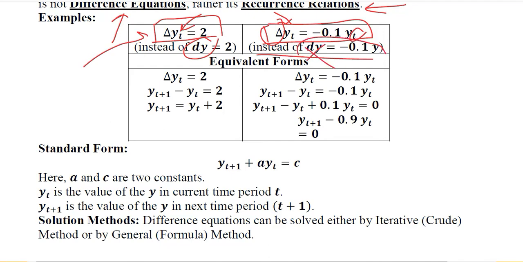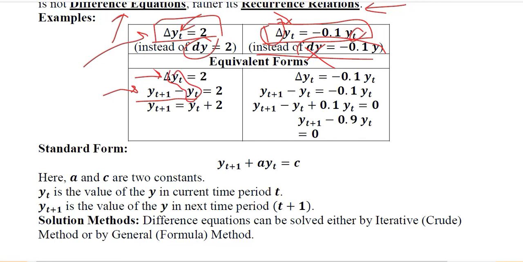Now we can write these in an extended way. Instead of writing the delta, we can expand them. That is yt plus 1 minus yt, because we know that this is the change in yt, and when we take the change, we write t plus 1, the lead variable, before it, and we write the same variable before or after the minus sign.